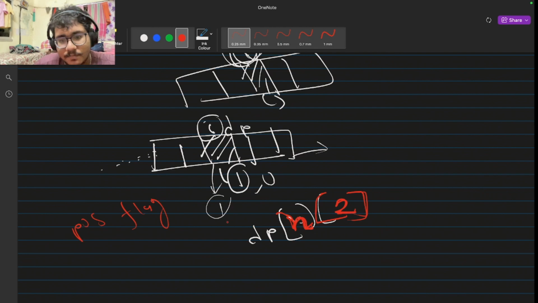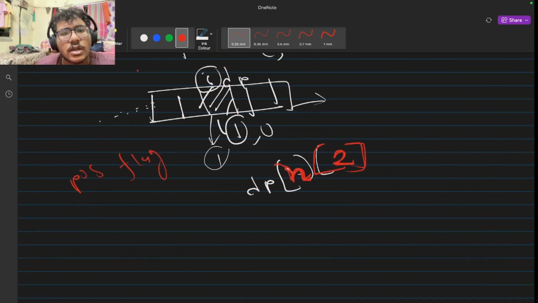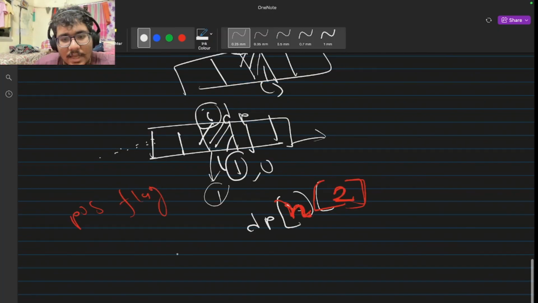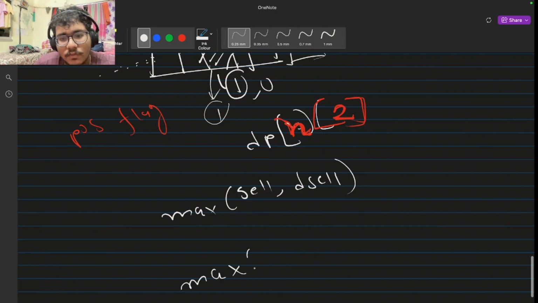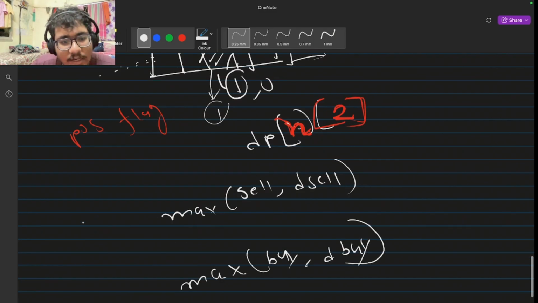So at any position, after calculating this value, that is the maximum of sell or do not sell, or the maximum of buy or do not buy, I'm just going to store that inside our DP matrix, that is here.